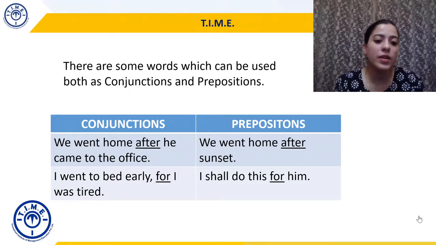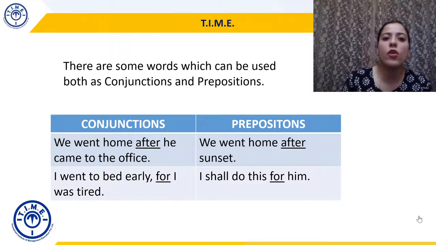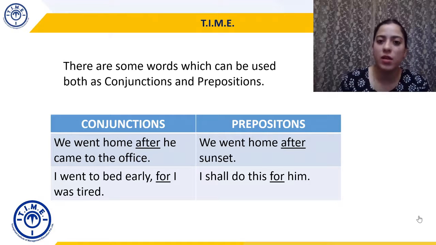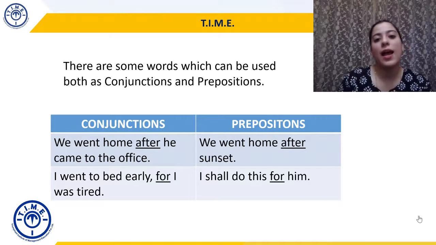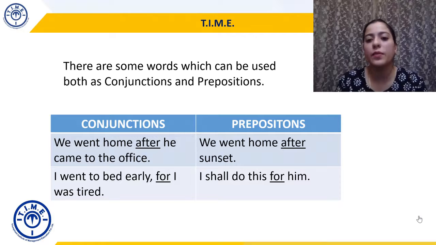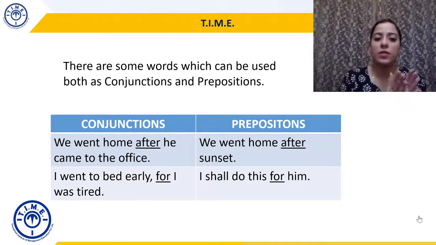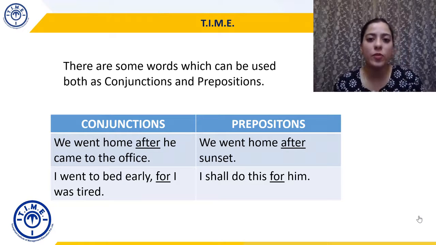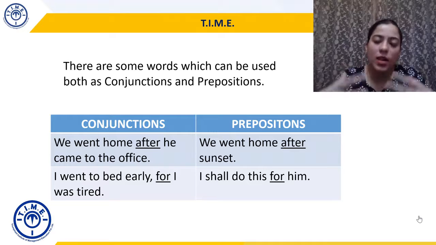I went to bed early for I was tired. Here for is performing the function of reason. Because I was tired, since I was tired, as I was tired. So I went to bed early for I was tired. And in the second, I shall do this for him. For here is performing the function of a preposition. So some words can perform both as conjunctions and as prepositions, depending on what they are modifying or what meaning they are giving to the sentence.